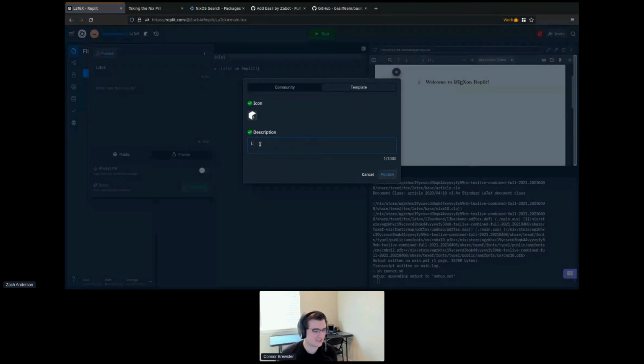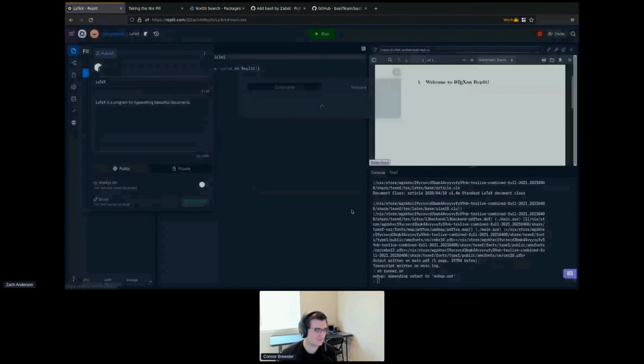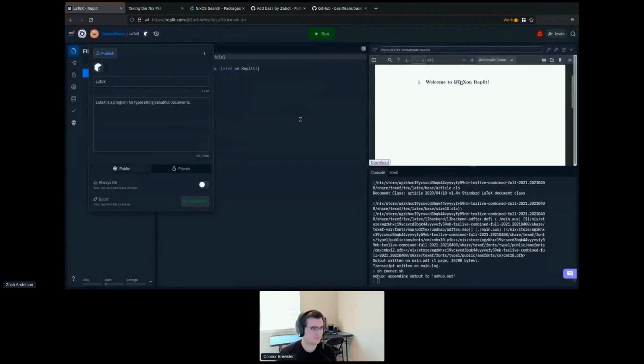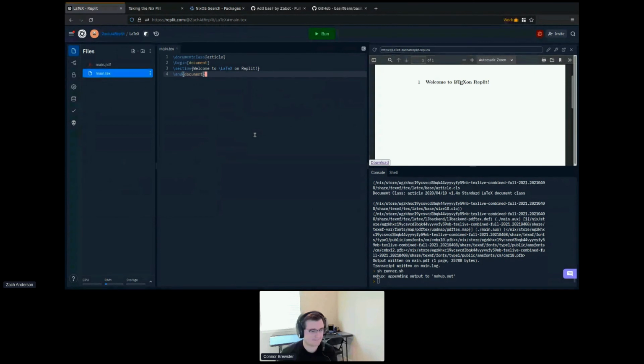So we will just say, LaTeX is a program for typesetting beautiful documents. And I'll publish that. And there we go. Now you can edit LaTeX on Replit. Just make a new REPL, search for LaTeX, and you're off to the races.